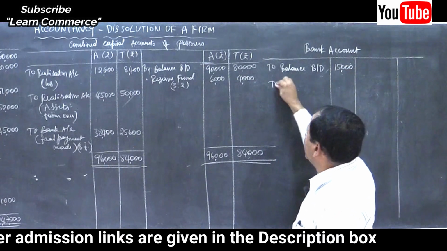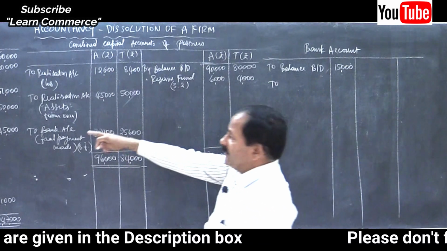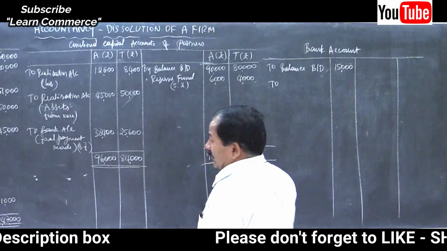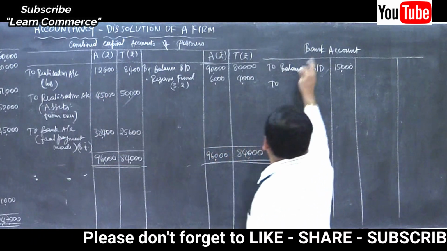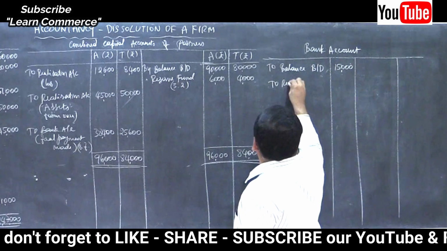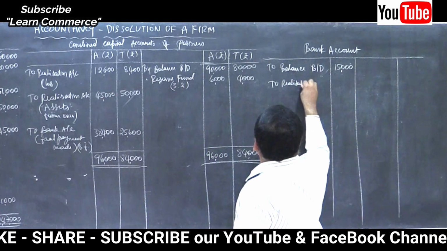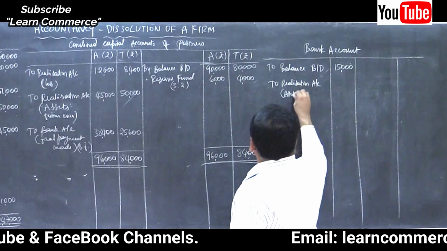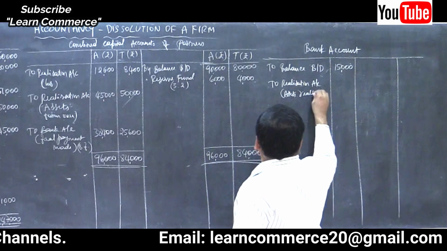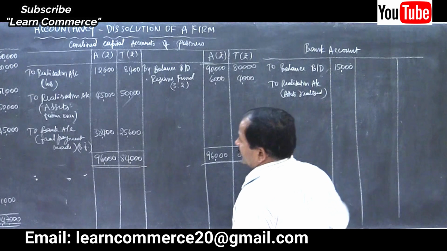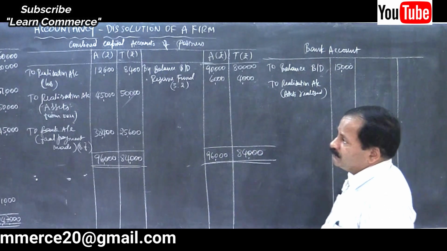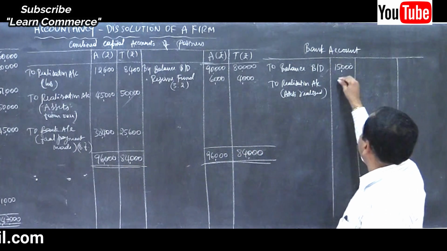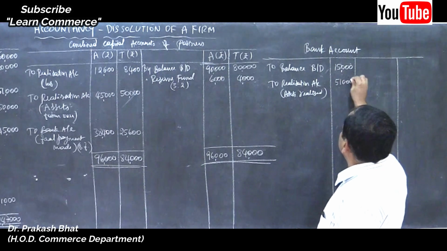Then assets realized. See the entry: bank account debit to realization account. So bank account debit to realization account, assets realized. Refer to the realization account, take the combined total amount, isn't it? How much is it? Only one entry is there, 51,000. That's all.